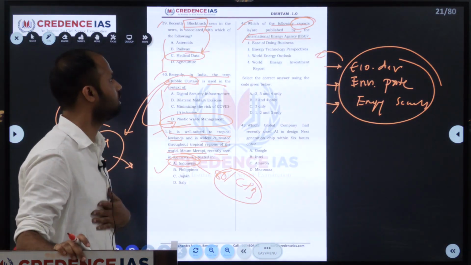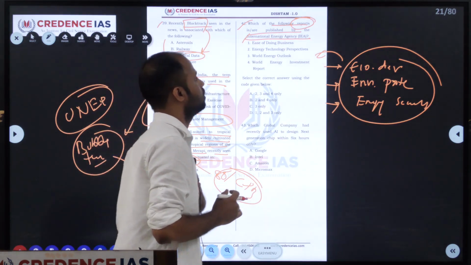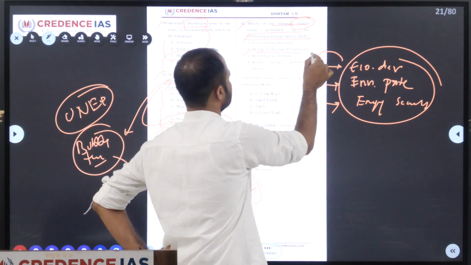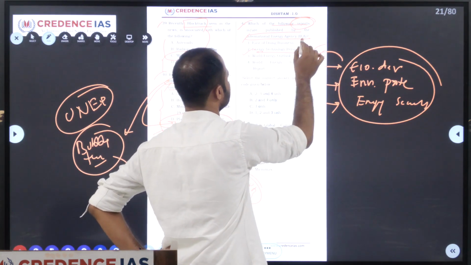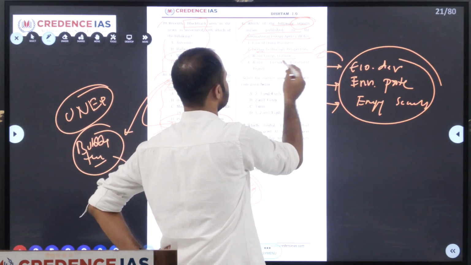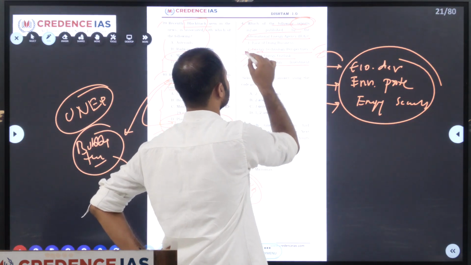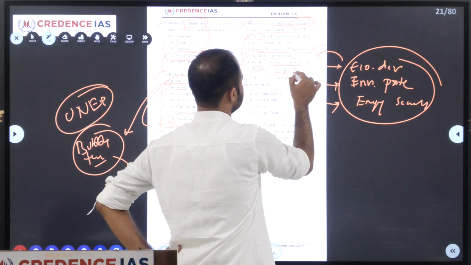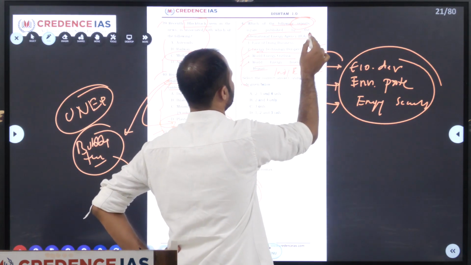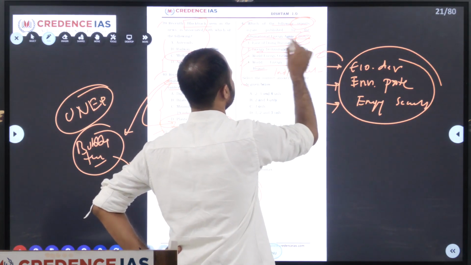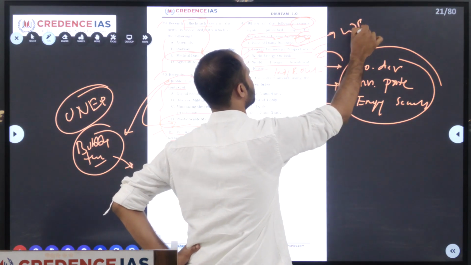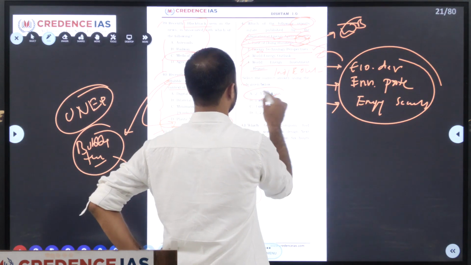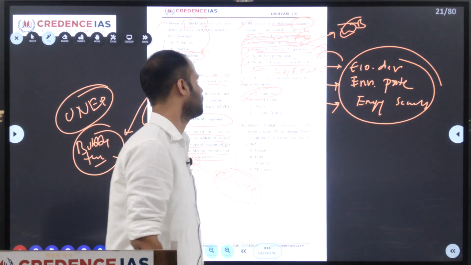So this IEA releases the reports. The Energy Technology Perspectives report is also released by the IEA. It also gives the World Energy Outlook and the World Energy Investment Report. All these three are given by the IEA. Along with that, the India Energy Outlook is also given by the IEA. The Ease of Doing Business report is given by the World Bank, so you have to eliminate that. So 2, 3, 4 are the right ones. So the answer is option A.